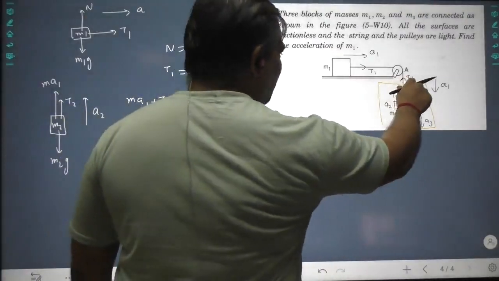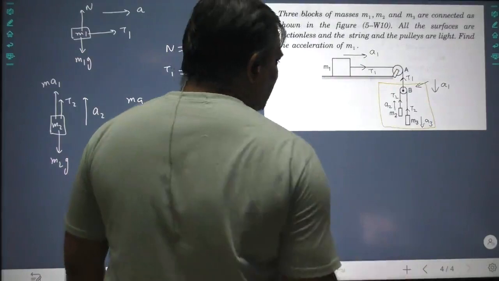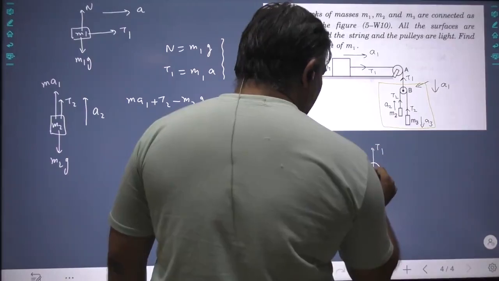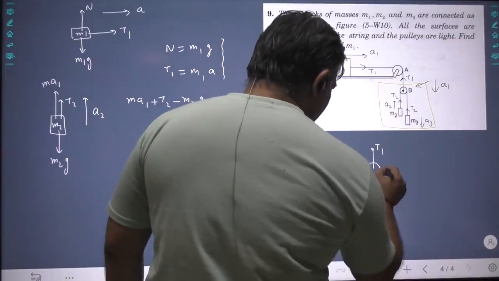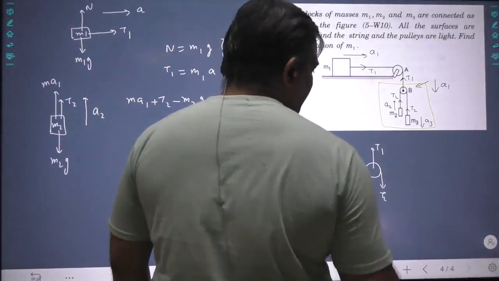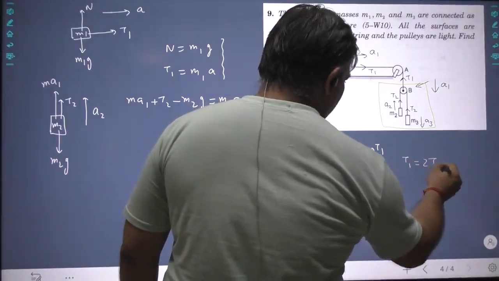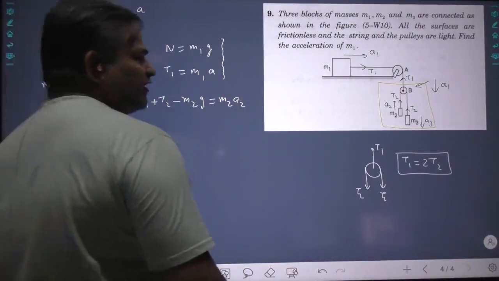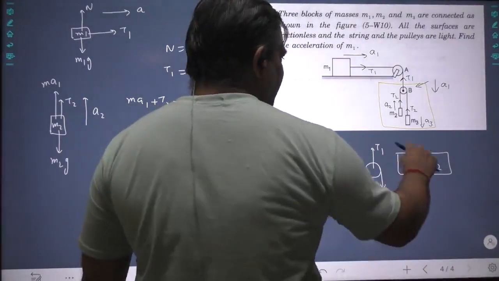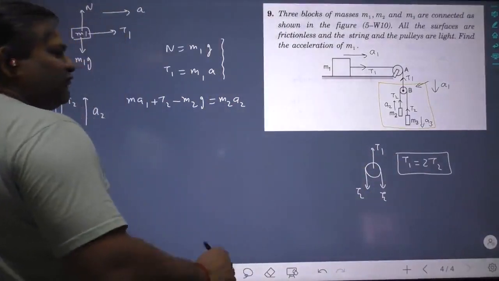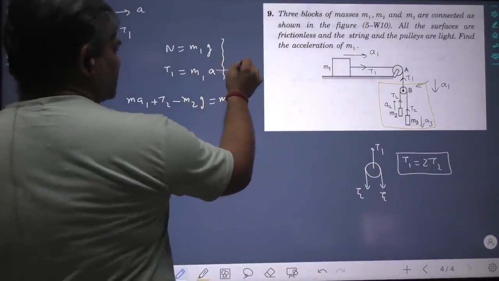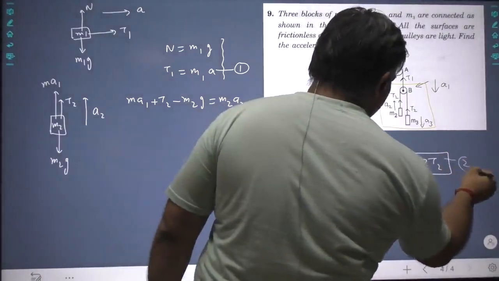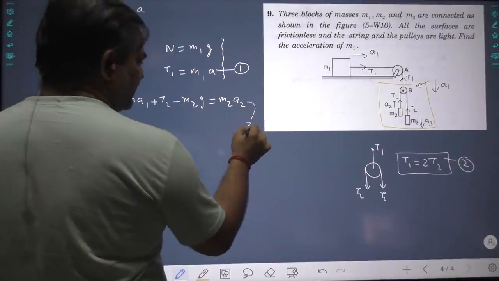This pulley is massless, so about this pulley the forces should be balanced. T1 above, T2 this. So T1 is equal to 2T2. So this is the relation between T1 and T2. How many variables do we have? We have 4 variables: T1, T2, a1, a2. So we need 4 equations. This is one equation. This is not any equation, it is just balancing. This is the second equation. And this is the third equation.